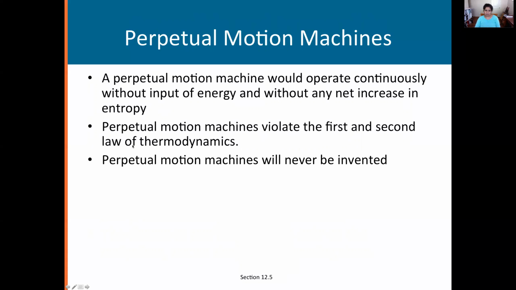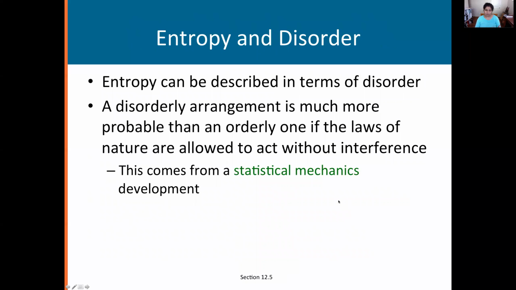It also violates the second law of thermodynamics, which states that we're always going towards increasing entropy. So delta S has to be increasing. Okay, so perpetual motion machines will never be invented. They defy the laws of physics.